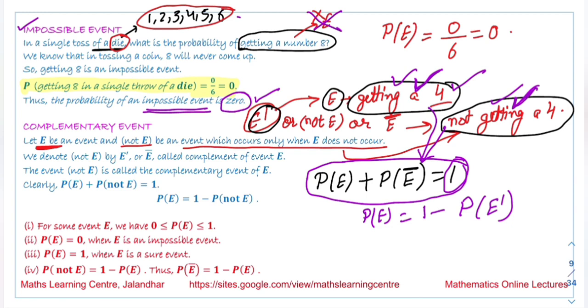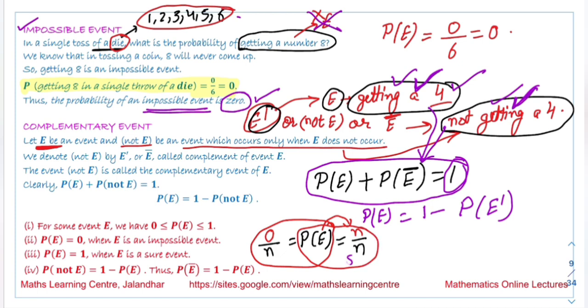Now the next thing we have is that we are talking about the probability of occurrence of an event. In the denominator we have the total number of events. The minimum number of favorable events that we will have is 0 and the maximum number of favorable events will be n. This is the case when we are talking about the sure event, and this is the case when we are talking about the impossible event.